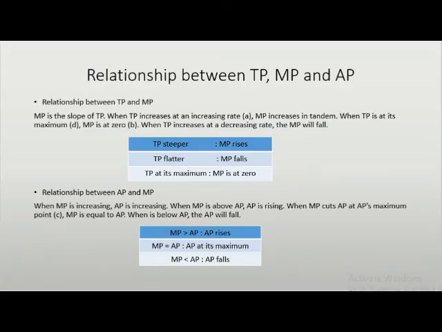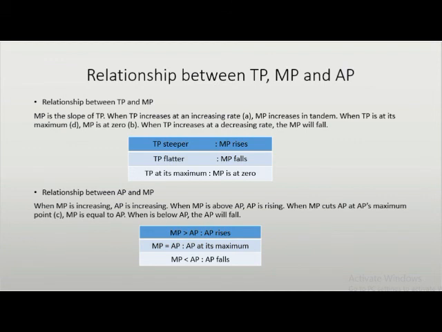Next, we learn about the relationship between total product, marginal product, and average product. For the first one, the relationship between total product and marginal product. When total product increases, marginal product increases too until total product reaches its maximum point. The marginal product is at 0. When total product increases slower than before, the marginal product will decrease.